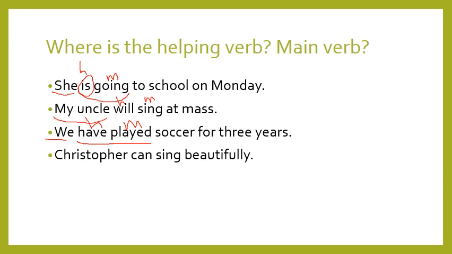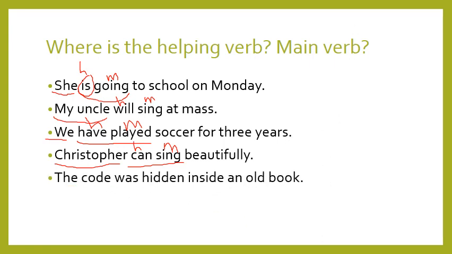Christopher can sing beautifully. What is the subject? Christopher. Where is the verb? Sing or can sing? No, it's can sing. Let me tell you why. You might say I don't have is or have or was or am or will. Yes, but what do I have here? Can. Can is a helping verb. Excellent. Here, can is a helping verb and sing is the main verb. So what do you conclude from this example? That not only am, is, are, was, were, have, has, had, and will are helping verbs. No, I have other examples of helping verbs.